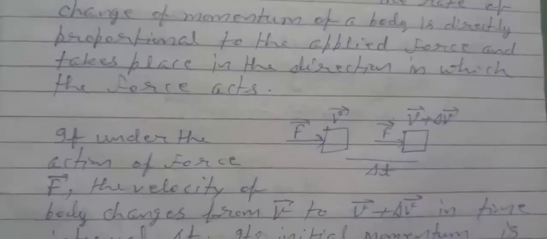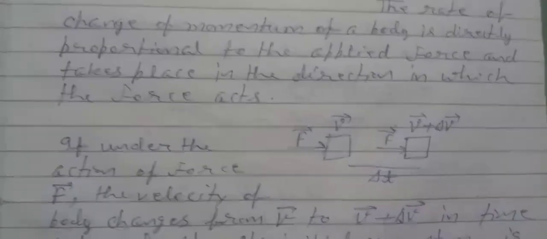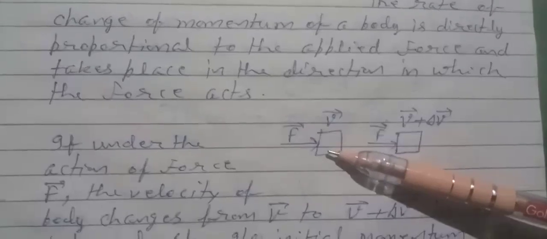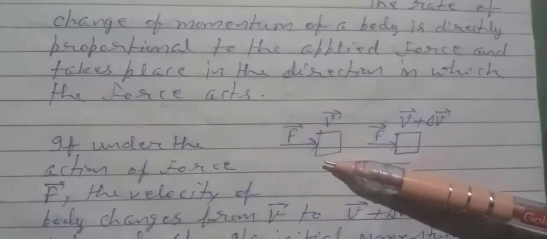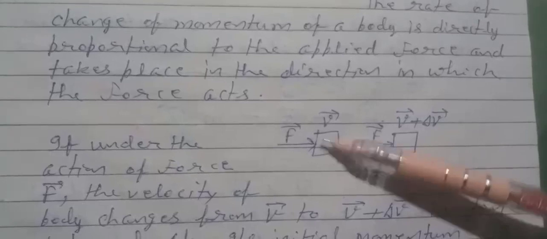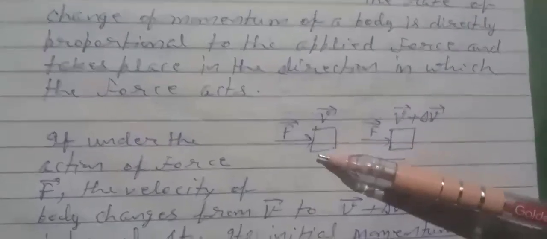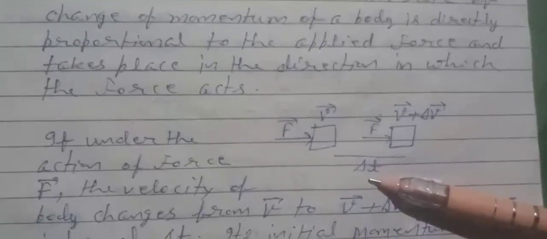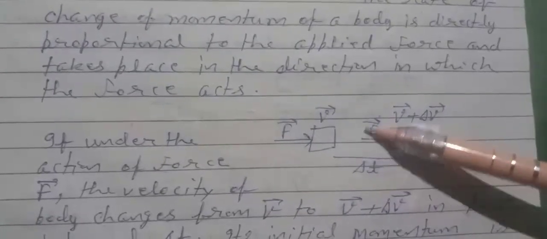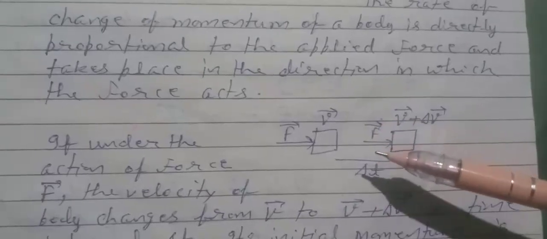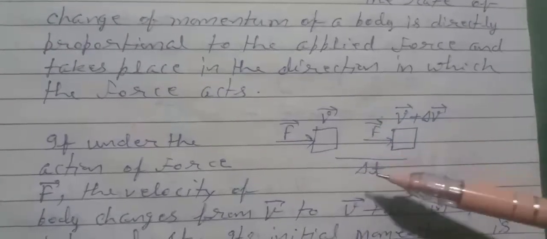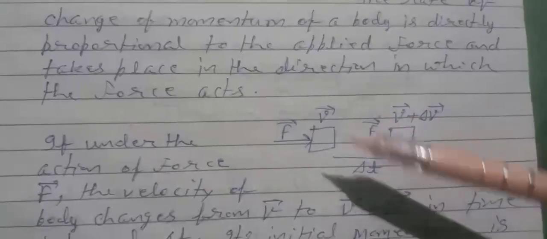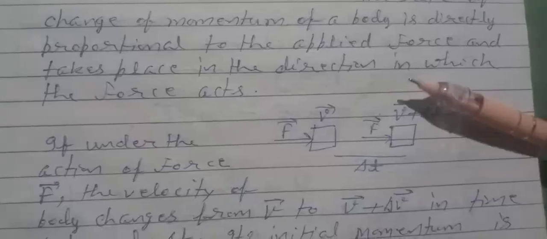Here consider a block which is moving with velocity v. Now a force F starts to act on the body and its velocity changes to v plus delta v in time delta t. That means that force F vector has acted on the body during the time interval delta t and its velocity has changed from v to v plus delta v.